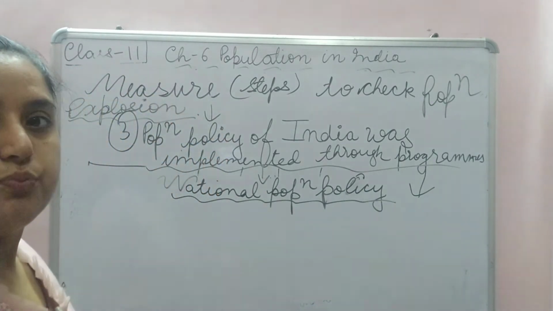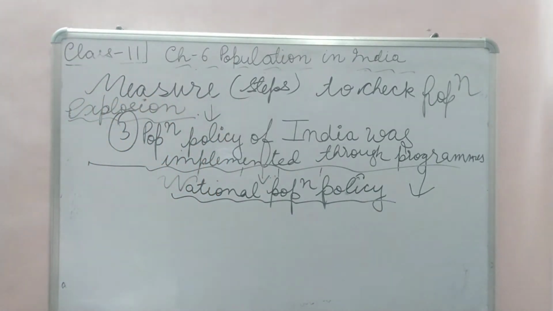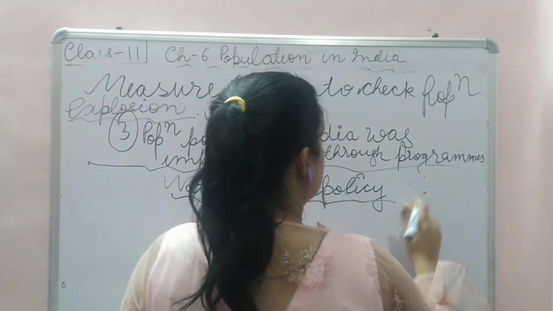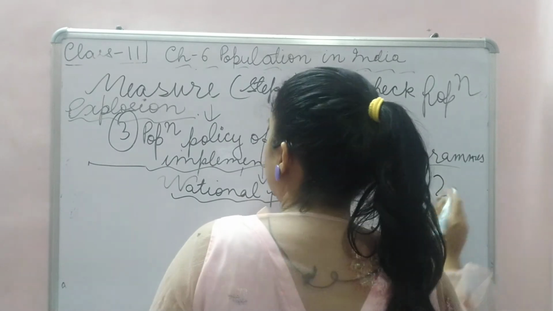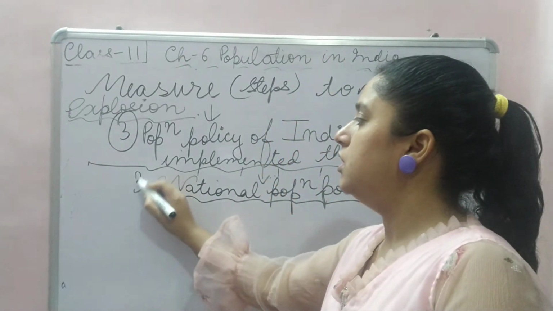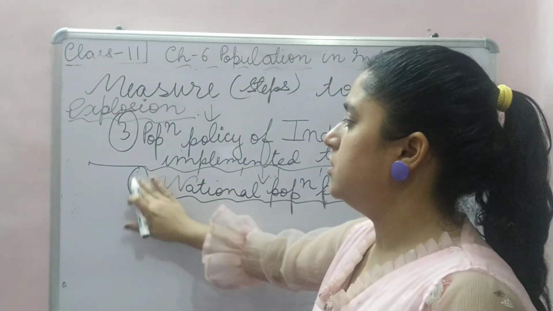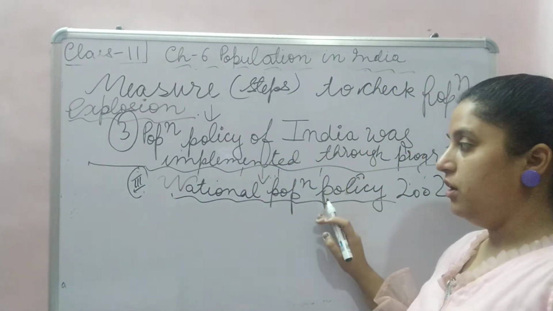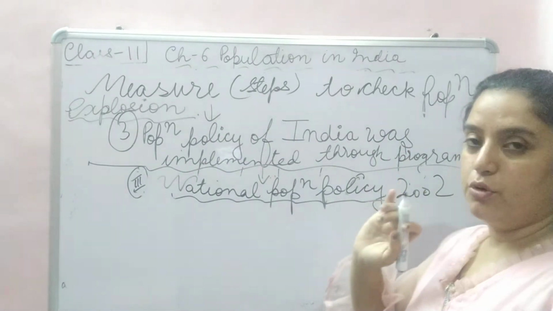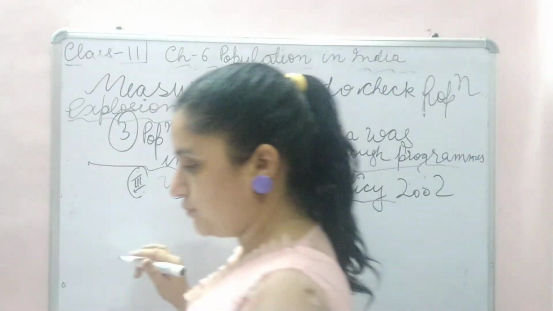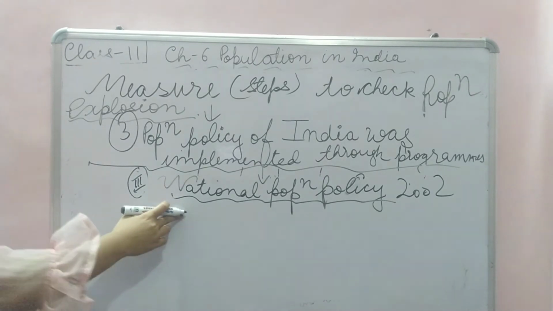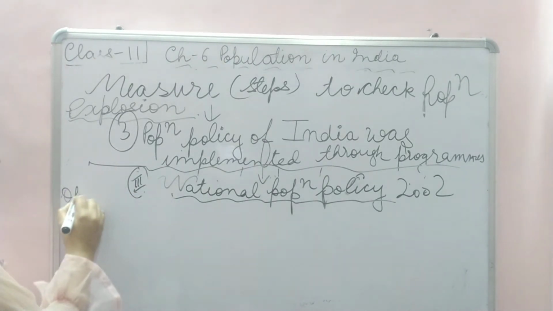National population policy, 2002. Now, this is the third program of the Government of India to check the population explosion. Right. Why was it made? You will write about the objective.